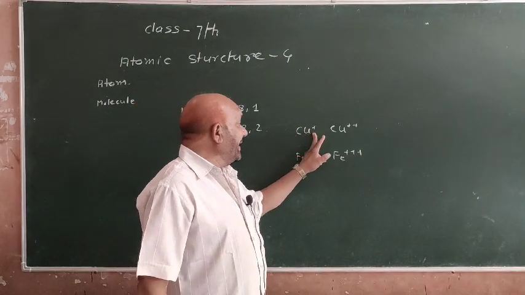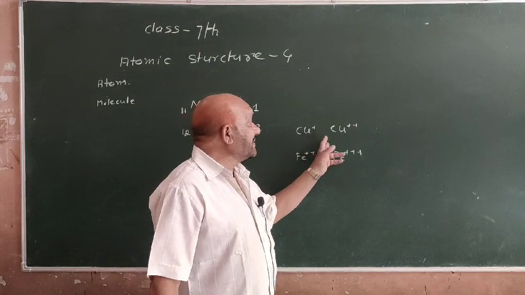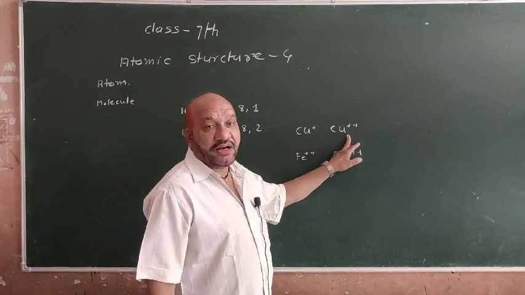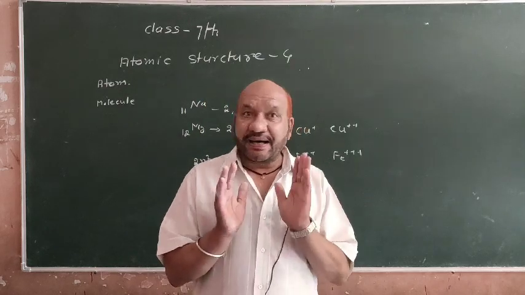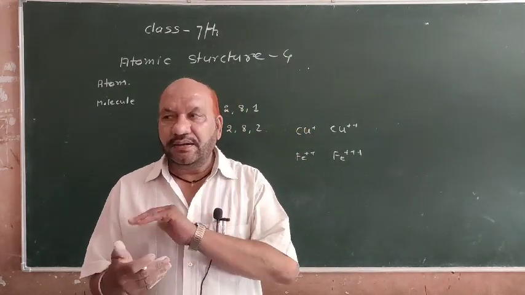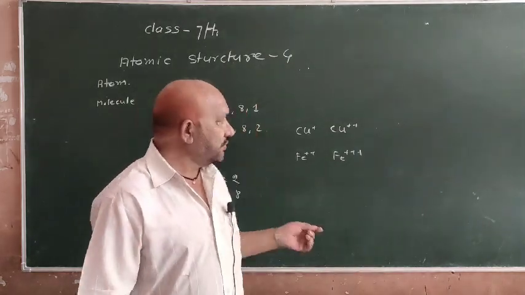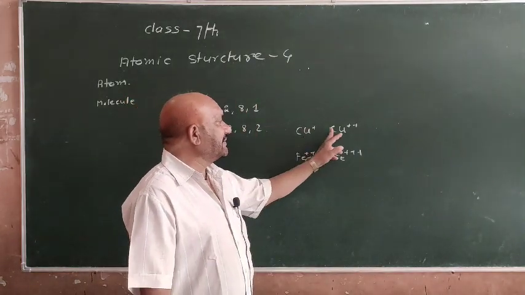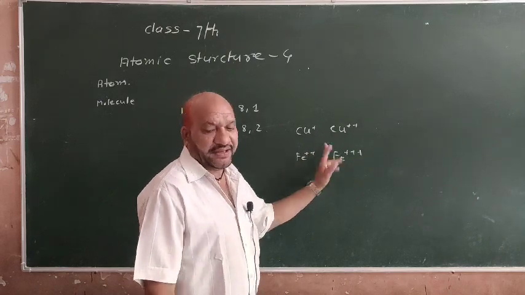Whose valency is less is called cuprous. When the valency is more, then it is called cupric. It means lower valency is called -ous and higher valency is called -ic. So its name is cuprous, cupric, ferrous, ferric.